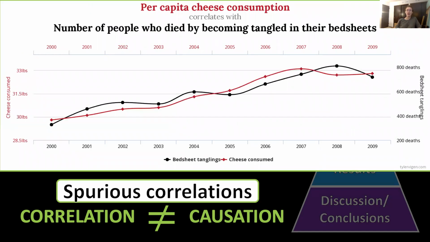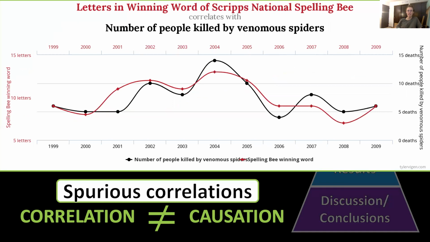We also have per capita cheese consumption. The more cheese you consume correlates with the number of people who died by becoming tangled in their bed sheets. This is pretty tightly correlated. No one knows why. They're just random. Correlation is not causation. And the last example I'm going to show you: it turns out that the number of letters in the winning word of the Scripps National Spelling Bee correlates with the number of people killed by venomous spiders. Yeah, so random. Correlation is not necessarily causation. Two things can be associated without causing each other.